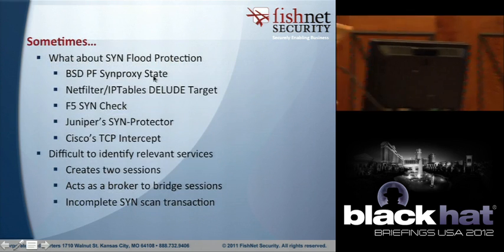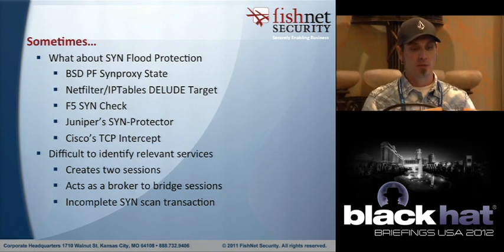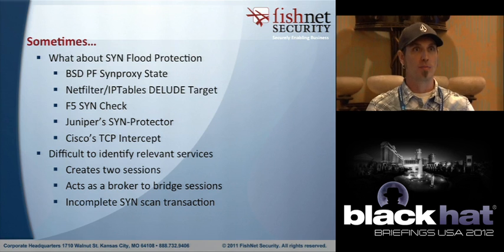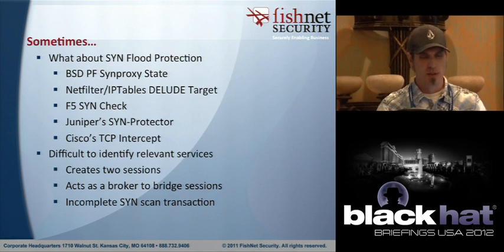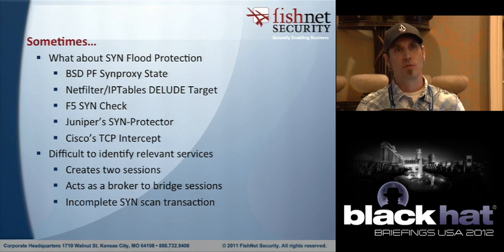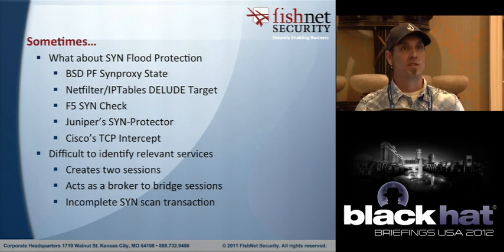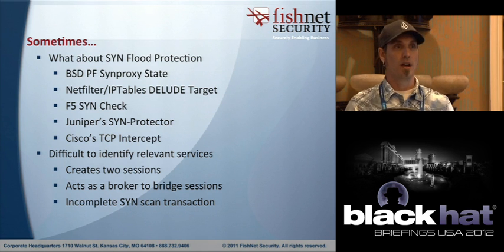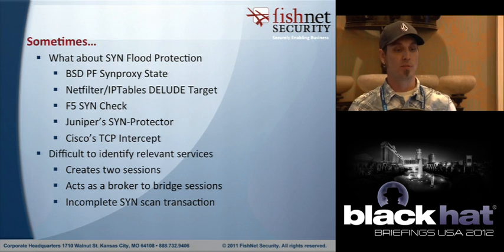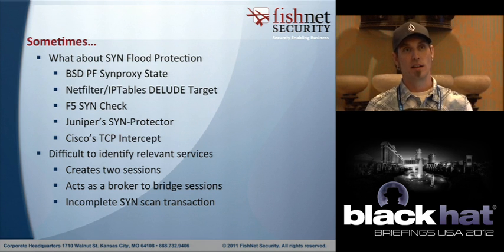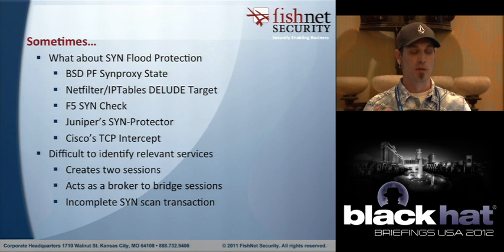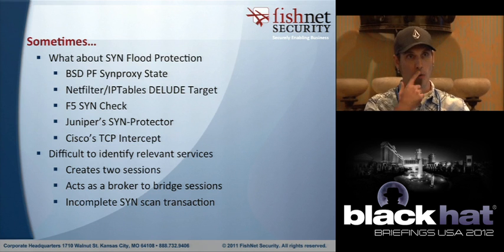All right, so when does it not work? With SYN flood protection. There are a lot of open source and commercial solutions, right? So we've got BSD's pfSense, we've got Juniper's SYN Protector, Cisco's TCP Intercept, those sorts of things. It becomes difficult to discern the valid ports when you're scanning those because we have a proxied SYN connection. Those devices, whether it's Cisco or Juniper, are going to respond back with a proxied request.